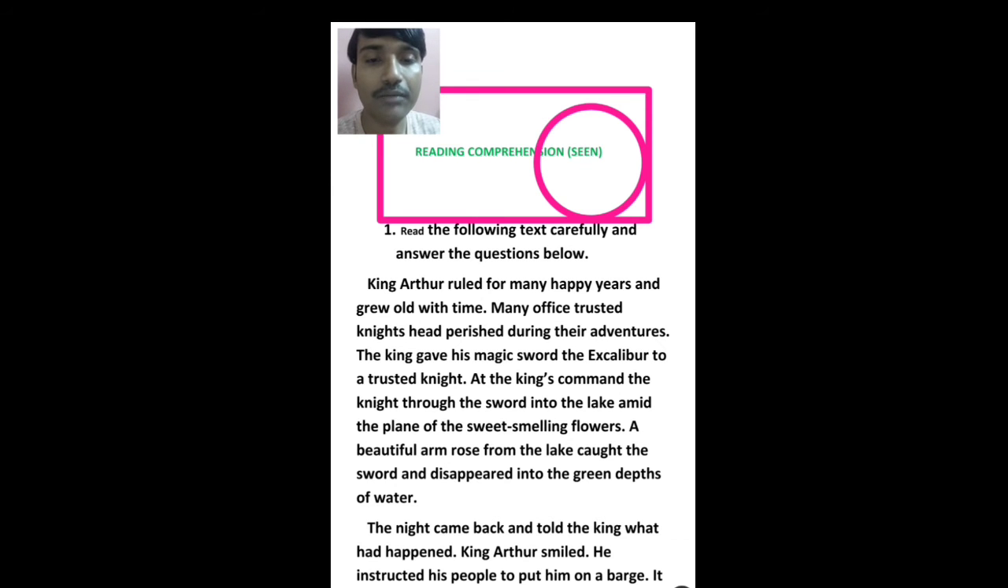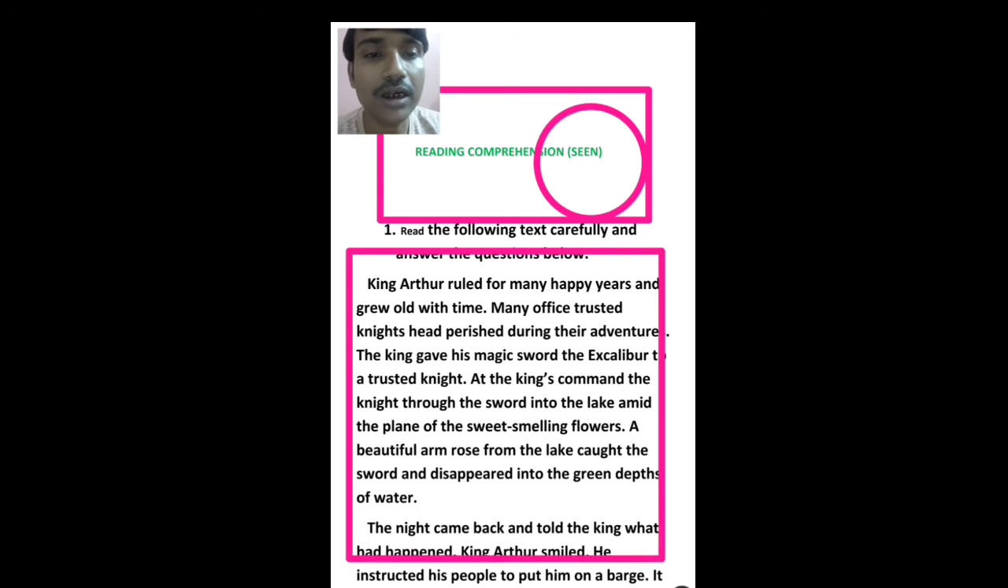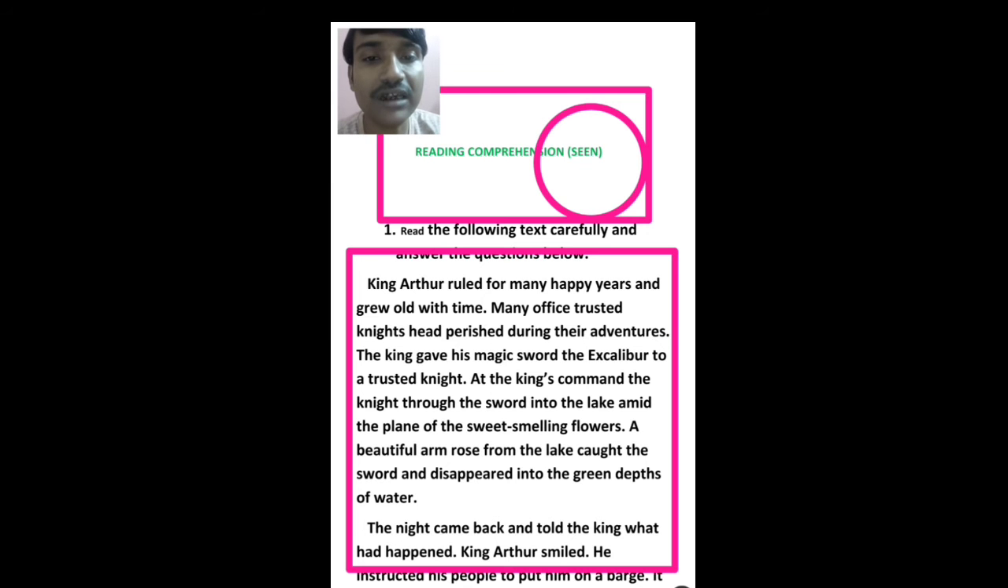From those seen passages, because you have already got the syllabus of your half yearly exam, from those selected topics that have been given in your syllabus, one text will be selected as the seen reading comprehension. Something like that will be shown on your screen. Now let me go forward.